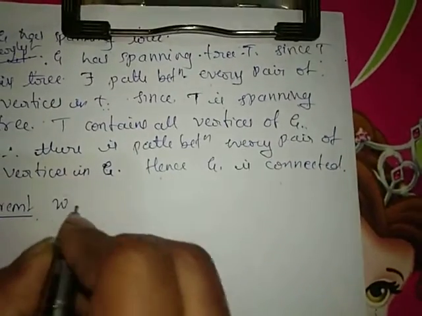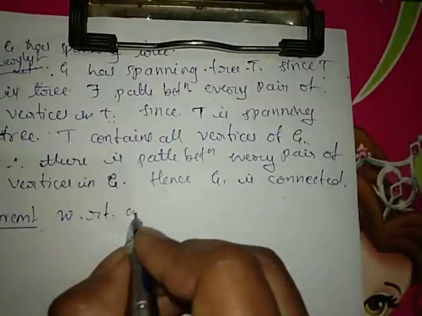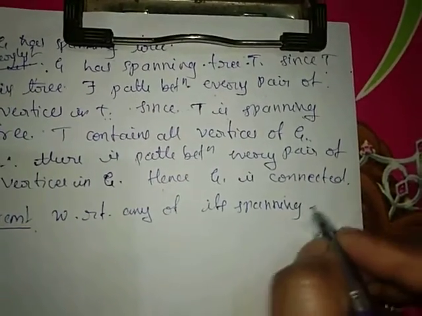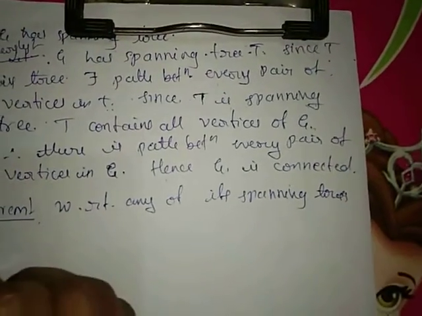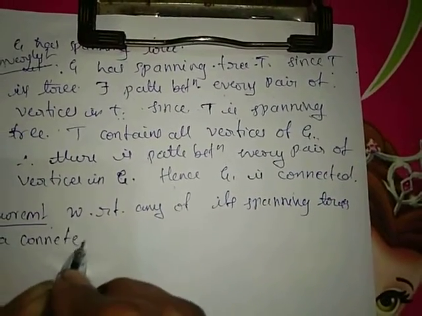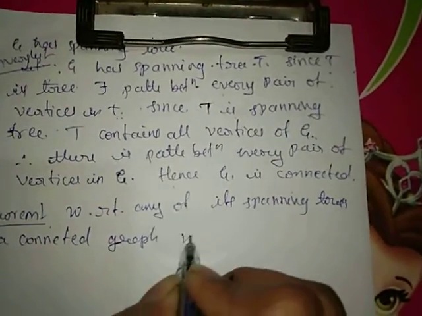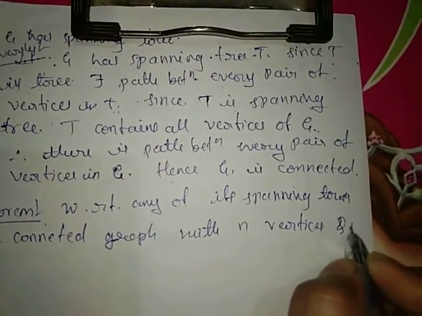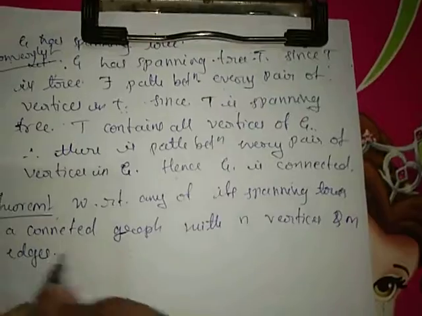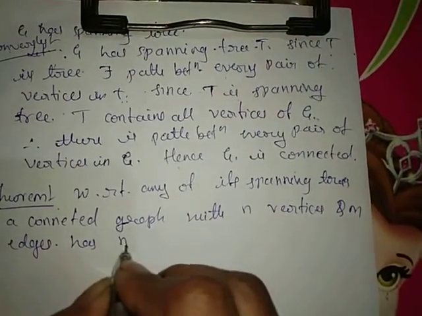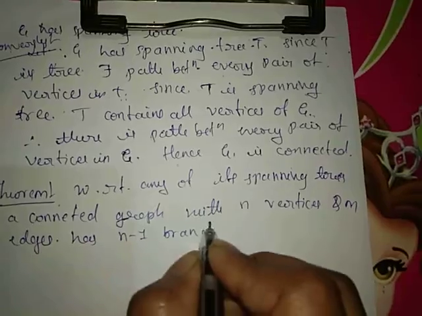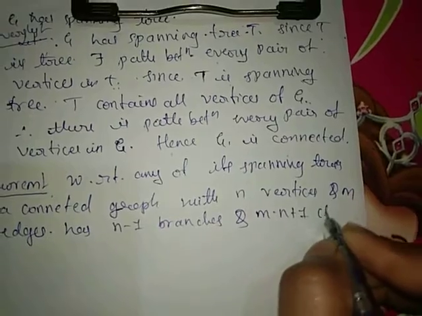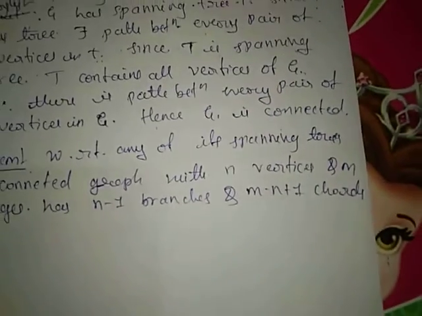It is with respect to any of its spanning tree. Means we can consider any spanning tree of a connected graph with n vertices and m edges. A spanning tree of a graph with n vertices and m edges has n minus 1 branches and m minus n plus 1 chords.